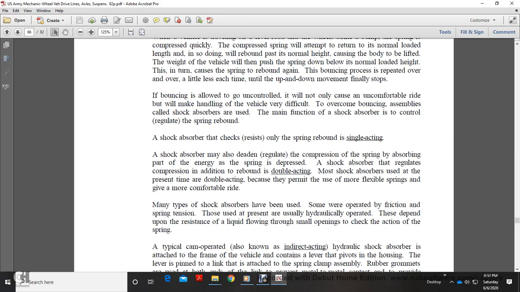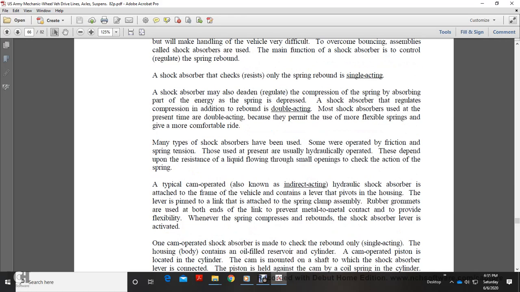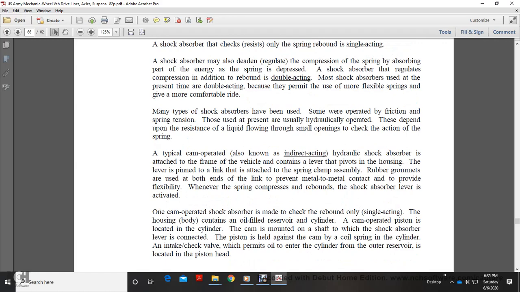The main function of the shock absorber is to control and regulate the spring rebound. Shock absorbers that check the rebound of the spring have a single action. Shock absorbers may also regulate the compression of the spring by absorbing part of the energy as the spring is depressed. Shock absorbers that regulate both the compression and the rebound have a double action. Shock absorbers used at the present time are double acting because they permit the use of more flexible springs,